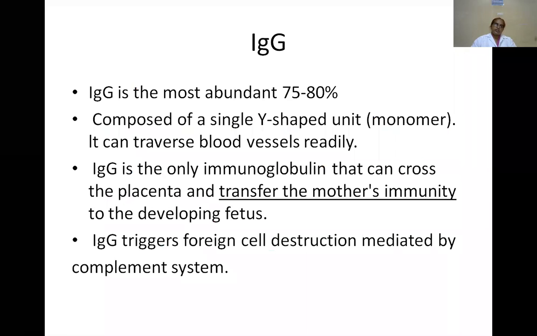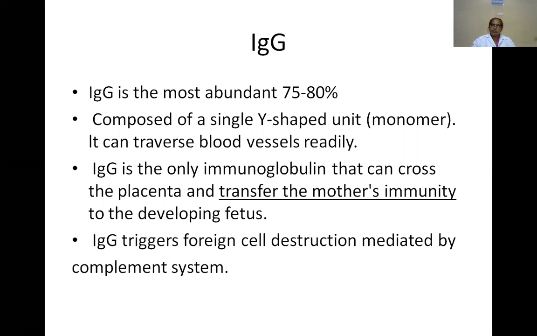Now see the discussion of the individual immunoglobulins. IgG. Out of the five types, IgG is the most abundant in human beings, about 75 to 80%. It is composed of a single Y shape. A single Y shaped product is known as a monomer. So IgG is a monomer, a single Y shape.